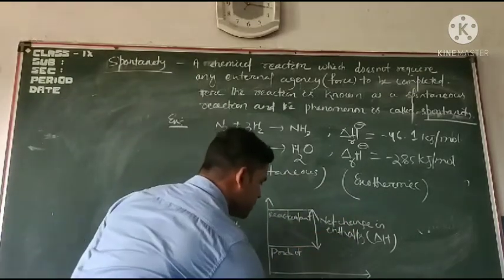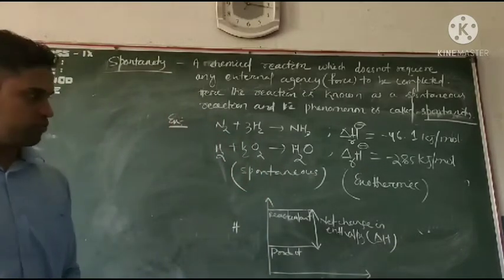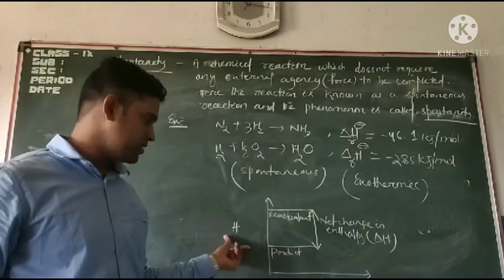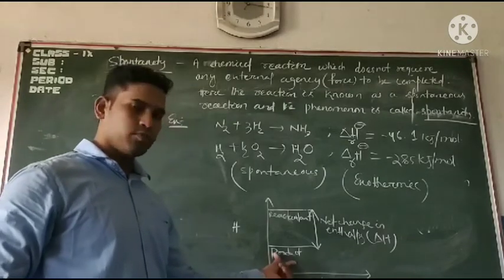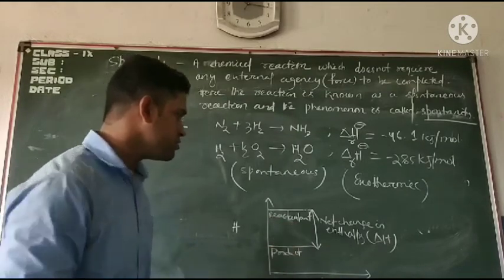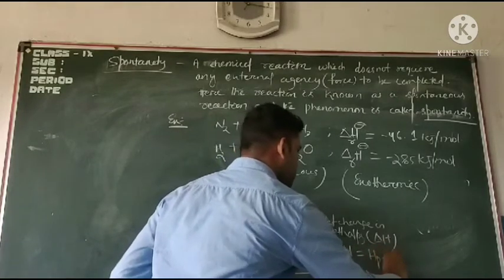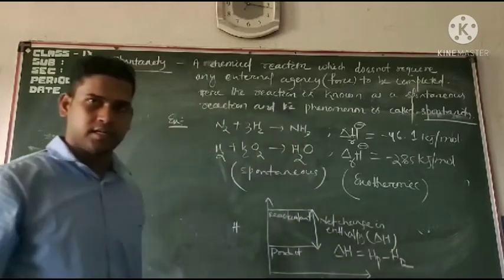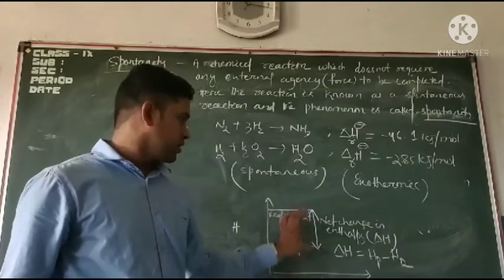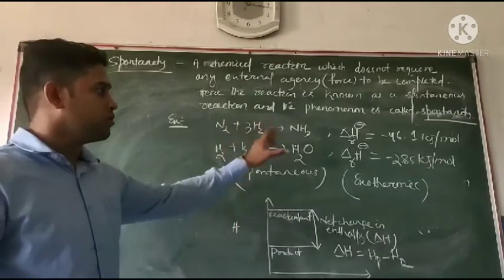This graph tells about the exothermic process where del H value is this much. Clear? Here we have taken enthalpy on the y-axis, reaction coordinate on the x-axis, and this is the enthalpy of product and enthalpy of the reactant. So what is del H? Del H is the enthalpy of product minus enthalpy of reactant, and you are getting this much amount of value. Clear? So this is one condition, for exothermic reaction.